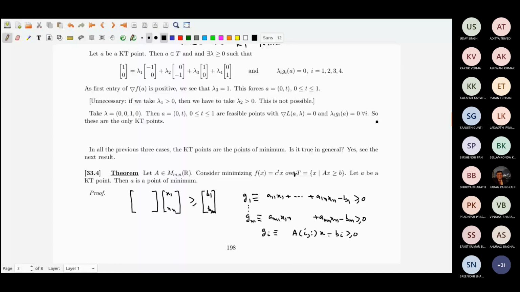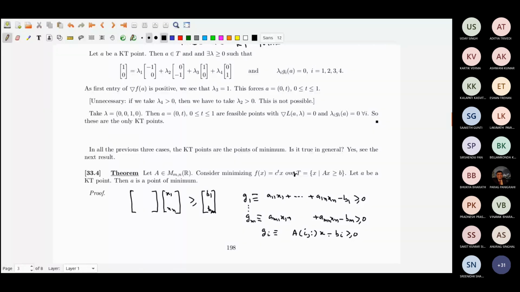So I have written down the constraints, and I am minimizing c transpose x. The first step is done. Next, right now I am not finding a KT point. The KT point has been given to me, and I want to show that a is a point of minimum. So I have to use some properties of a KT point.